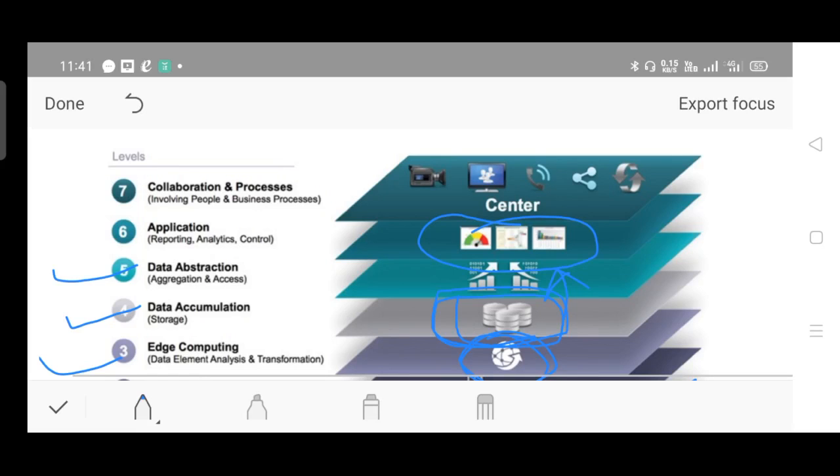So that comes under the application layer. And finally, collaboration and process, which involves people and business processes, comes under the last layer. People may be the end user or an organization, and processes may be a business process of an organization. So those concepts come under layer 7.